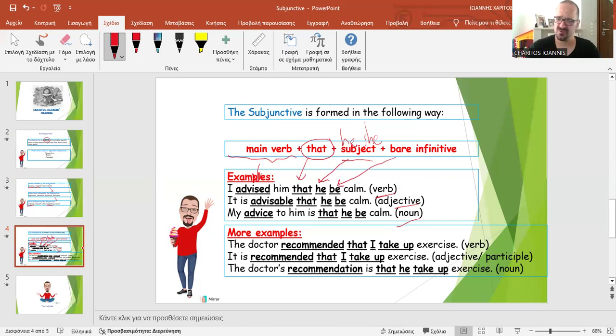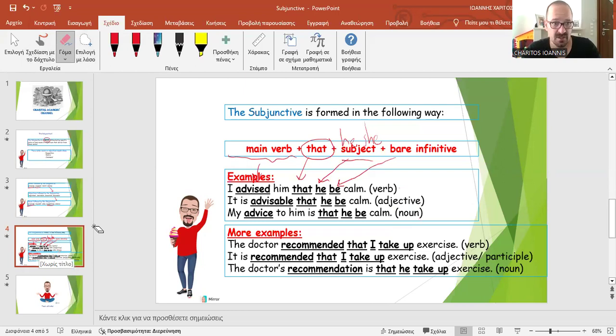I don't know if it sounds strange to you. I remember when I first saw that lots of years ago, I was like, okay, I think this is wrong, but it's not. It's the subjunctive, right? So verb, that, subject and bare infinitive. And out of advice, there is the adjective advisable. So it's advisable that he be calm. The same story, or the noun: my advice to him is that he be calm, right? I don't know what you think about it. I find it very interesting.